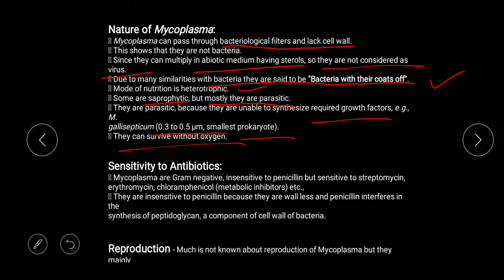But they do not have a cell wall. So those antibiotics which affect the cell wall or break a cell wall cannot cause any harm to this mycoplasma. So mycoplasma are Gram negative and insensitive to penicillin, but sensitive to streptomycin, erythromycin and chloramphenicol, which are metabolic inhibitors. Why is it insensitive to penicillin? Because penicillin interacts with